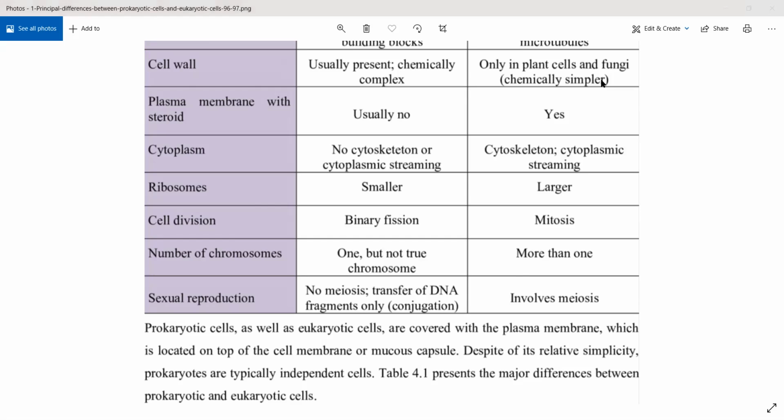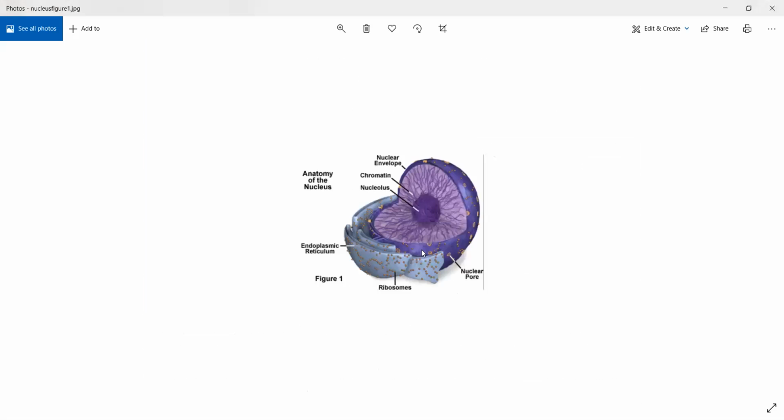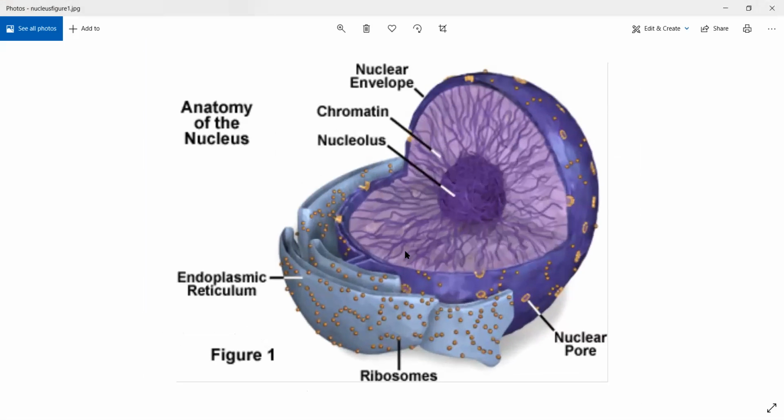First of all comes nucleus, the brain of the cell. It's very, very important. Now, this is a component of cell which contains DNA. Okay, it contains chromosome, it contains DNA, and by the term that we call it a brain of the cell, it means that it is responsible for all the actions that are occurring inside a cell. Okay, whatever happens inside the cell is controlled by the nucleus.